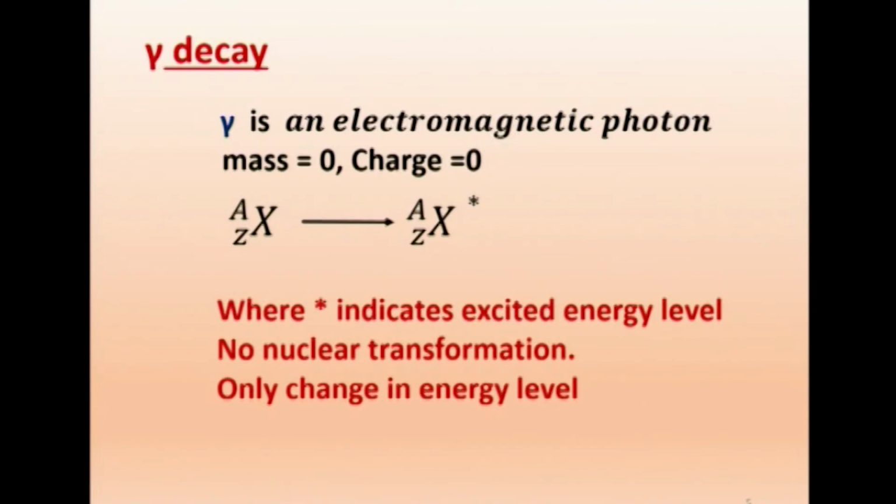Electromagnetic radiation goes from radio waves, microwaves, then infrared, then the visible region, violet to red. On the other side we have ultraviolet, then X-rays, and then comes gamma ray. So, the energy will be large.